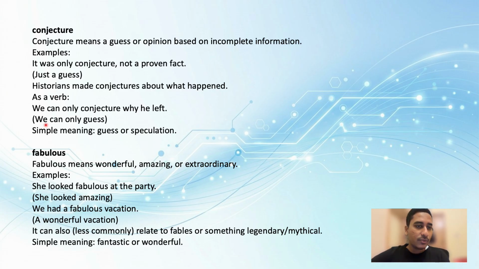Got it? The next example is, we can only conjecture why he left. In this sentence, we are just guessing why he left. We can only conjecture why he left, like we can only guess why he left. So the simple meaning is guess or speculation. Got it? It's simple. An easy way to remember what conjecture is: the other words are just guess or speculation. Got it? So that's conjecture.